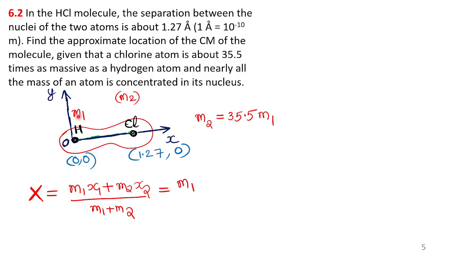The x coordinate of m1 is 0. m2 is 35.5 m1. Understood? m2 is 35.5 m1.